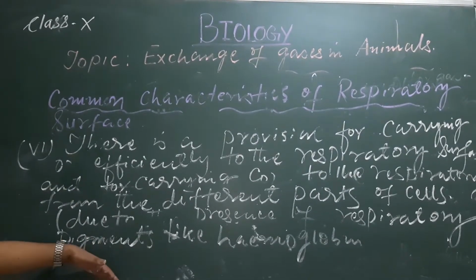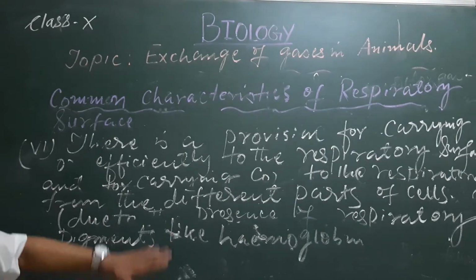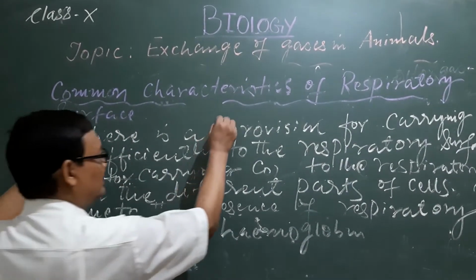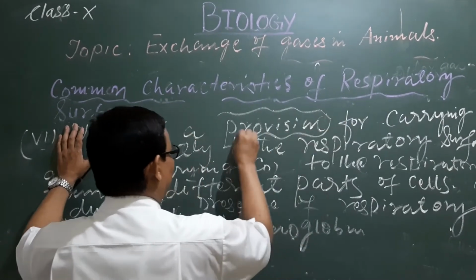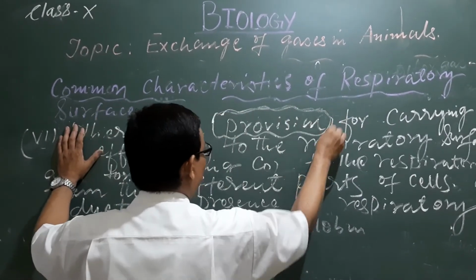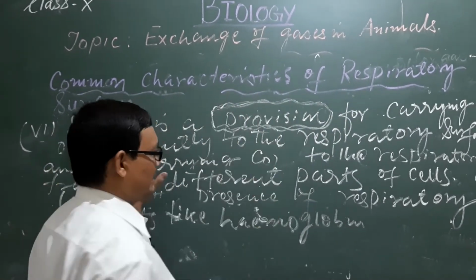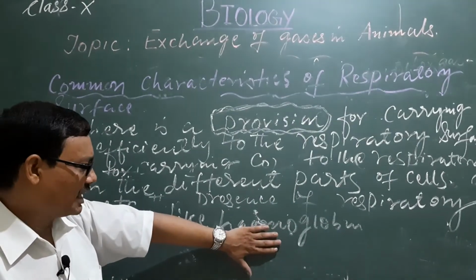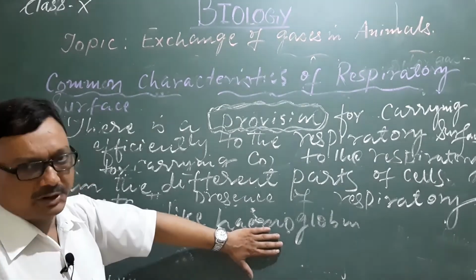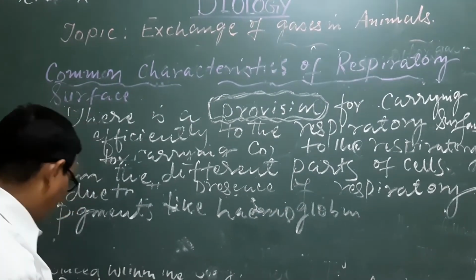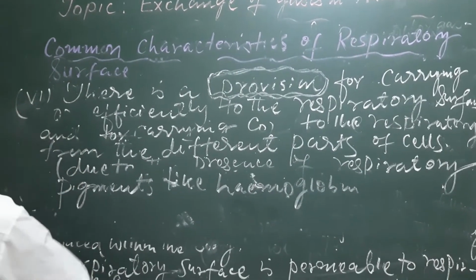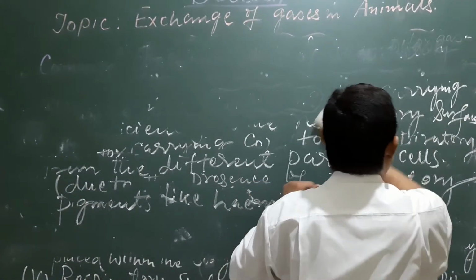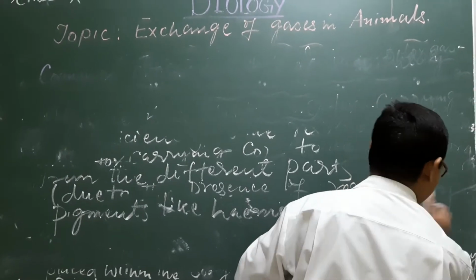And lastly, I have written this point: there is a provision, a special arrangement to carry oxygen and carbon dioxide, that is the presence of hemoglobin. It is also known as the respiratory pigment. So this is the discussion before the main discussion about the different types of respiratory organs.